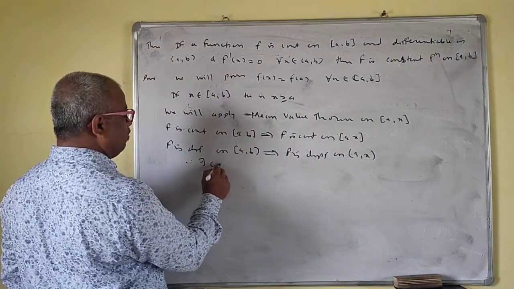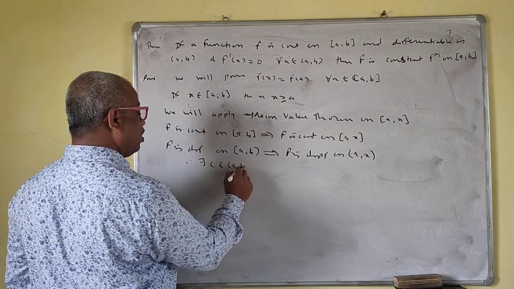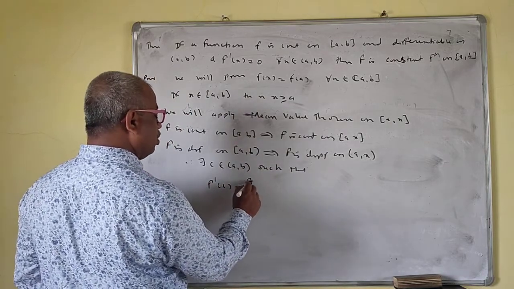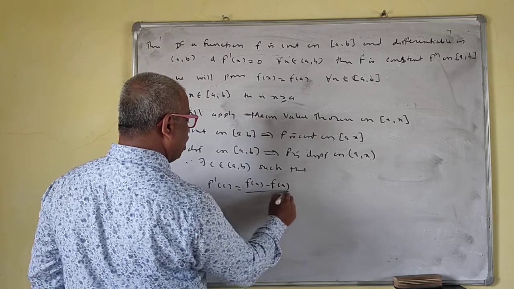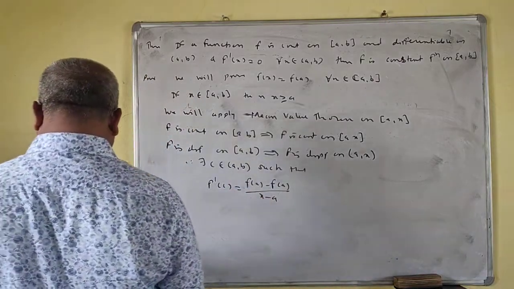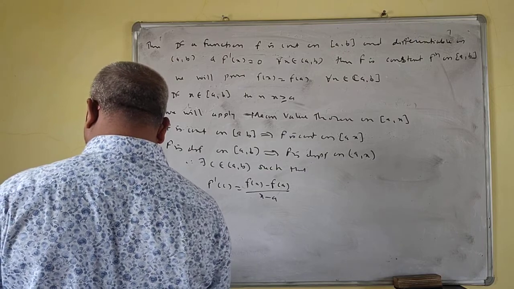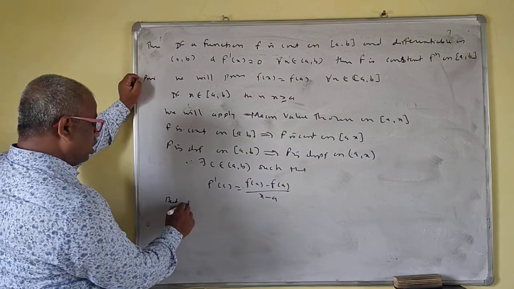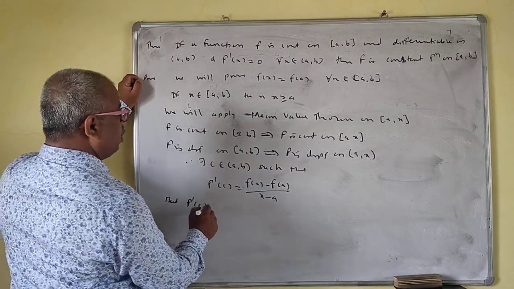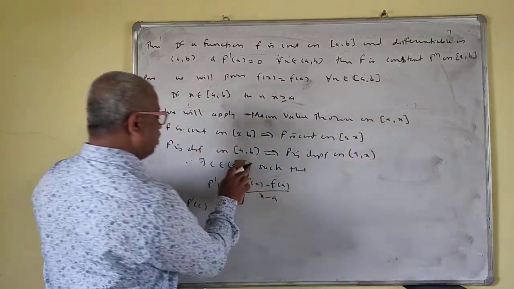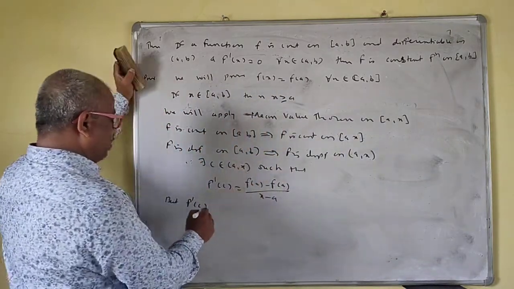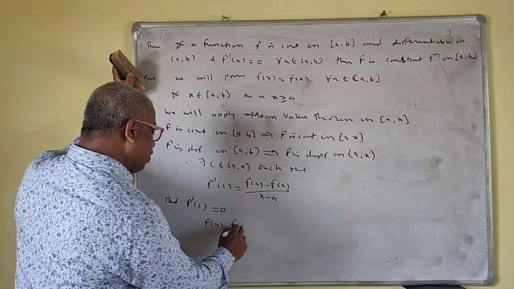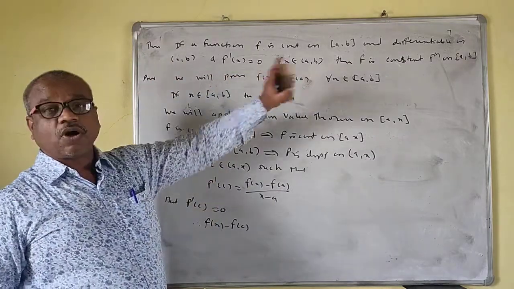So therefore there exists c belonging to open interval ax such that f prime c is equal to f of x minus f of a upon x minus a. But f prime c is equal to 0.